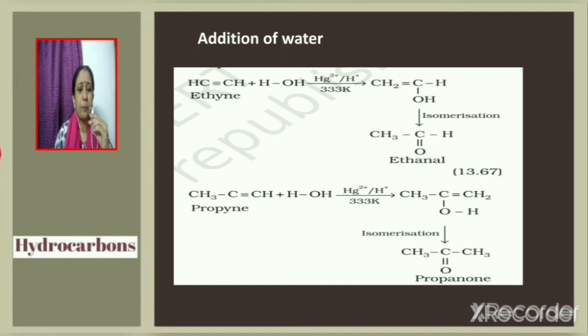Now consider propyne. Addition of water will take place across the carbon-carbon triple bond according to Markovnikov's rule. And that is how we get the product CH3C(OH)=CH2. Enol is formed, which then undergoes isomerization to give the final product propanone.